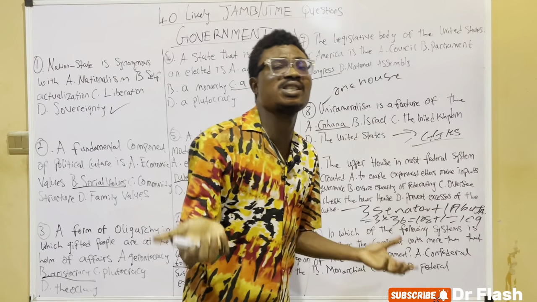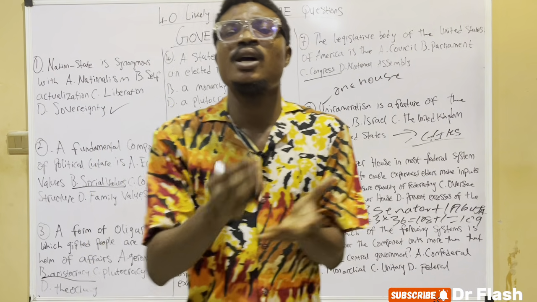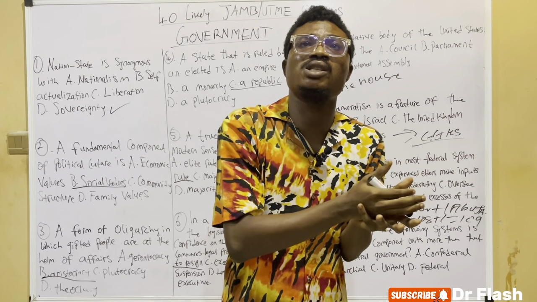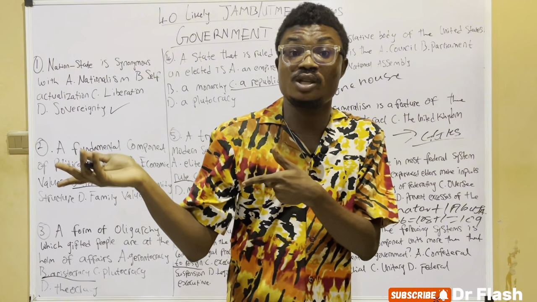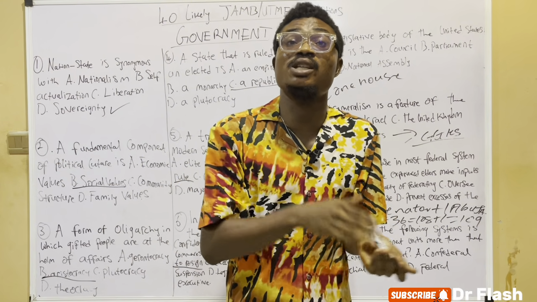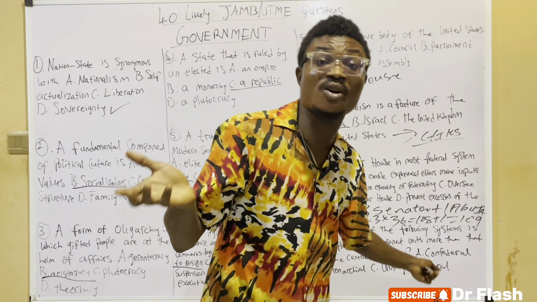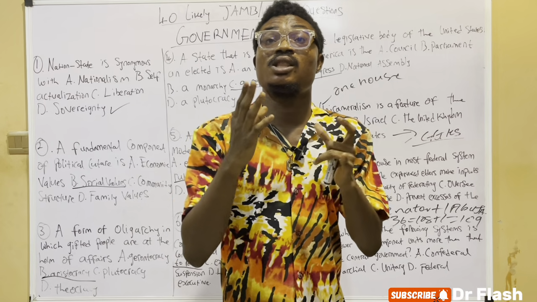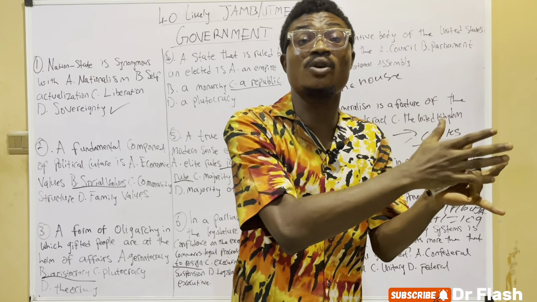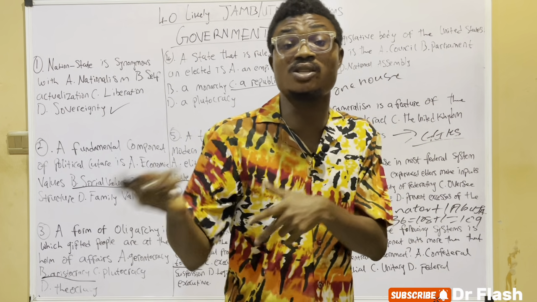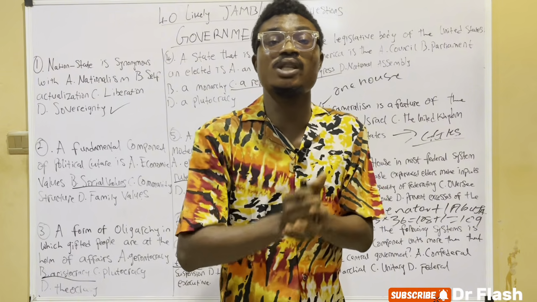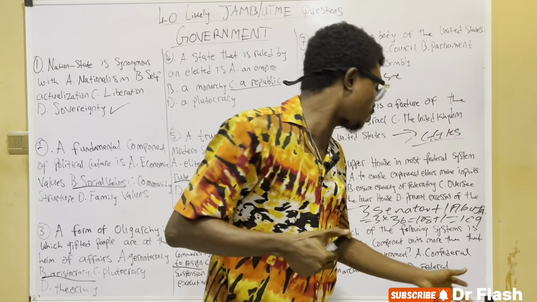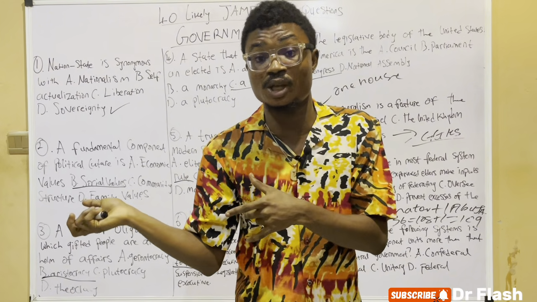But the federal system is a system of government in which there is a constitutional division between the central government and the component unit.